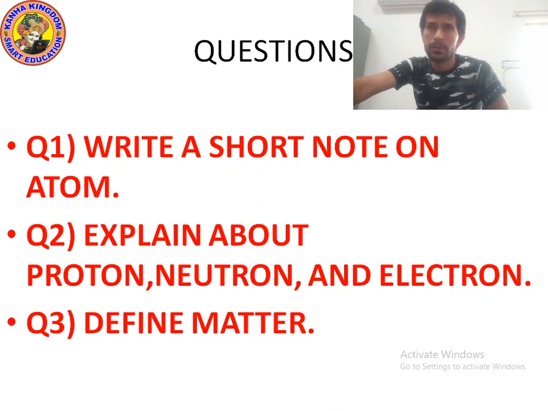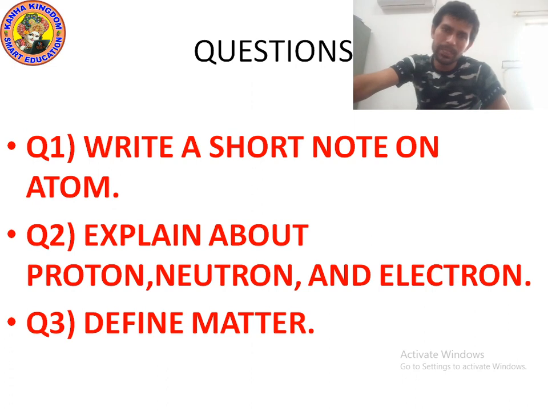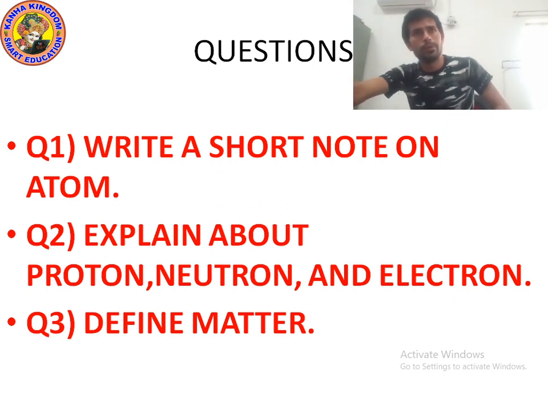Next, question number 3: define matter. Matter is anything which has mass and occupies space. Mass tells us how heavy or large an object is. So matter is anything which takes up space and has mass, and all matter is made up of atoms.